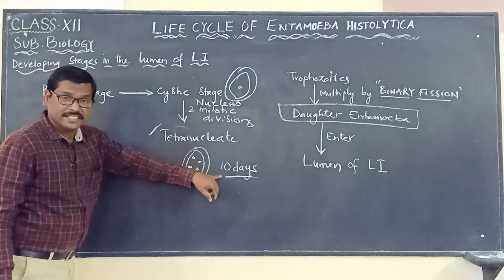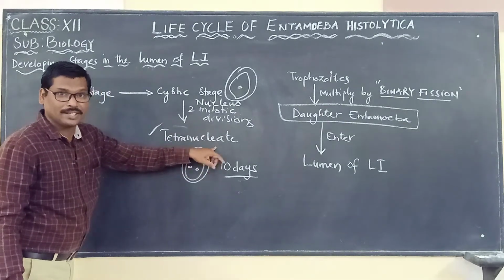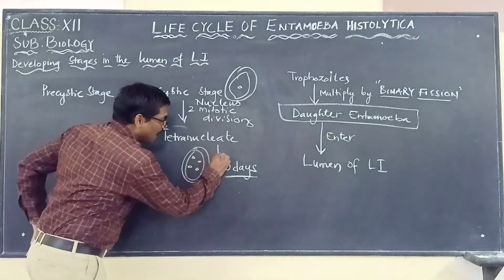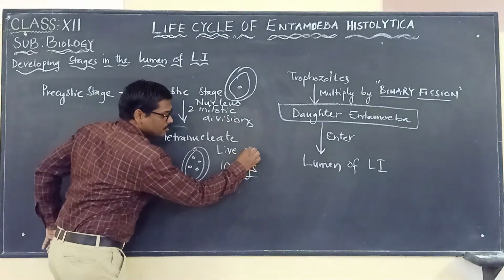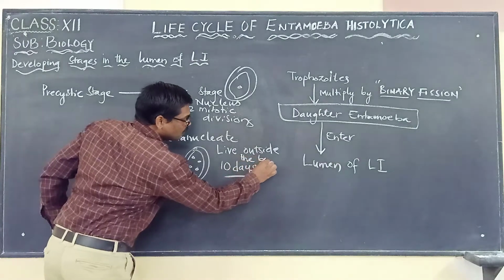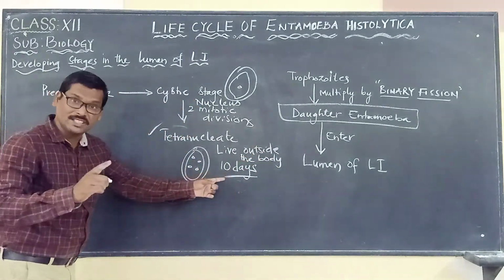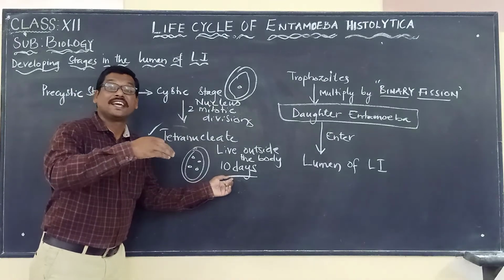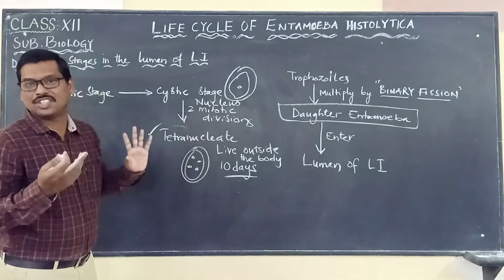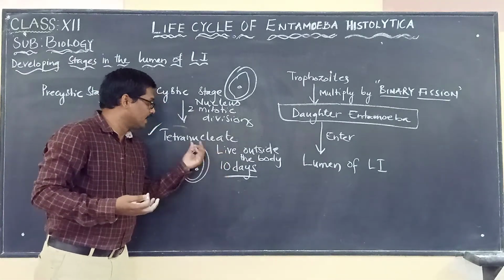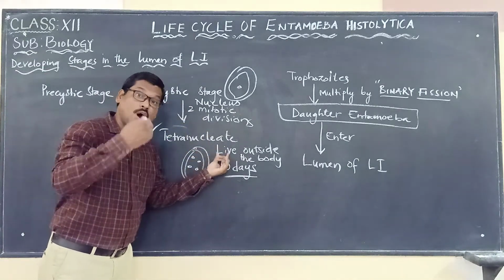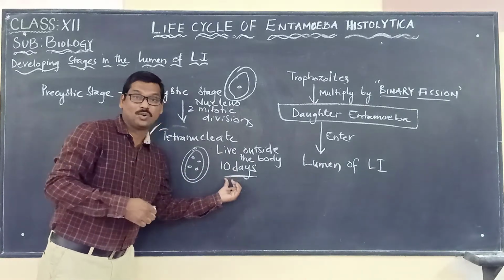So you have to remember that this tetranucleate cyst lives outside the body for about how many days? Only 10 days, which means within these 10 days it can infect another person, but after that it may be destroyed. So we have to remember that the tetranucleate cystic stage is infective to man, and it can live outside the body only for 10 days.